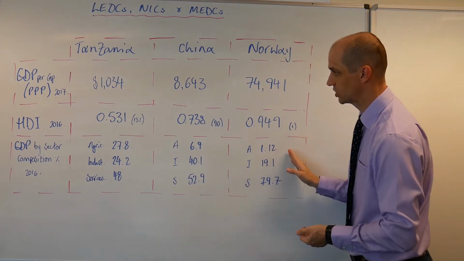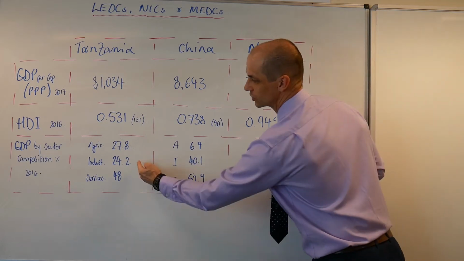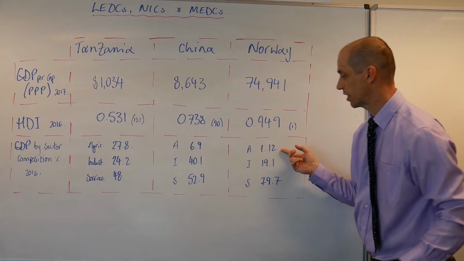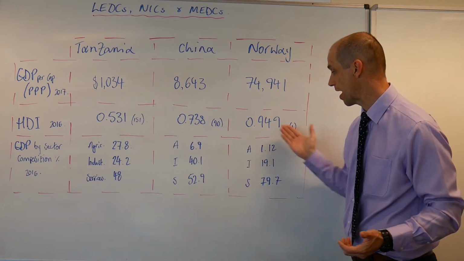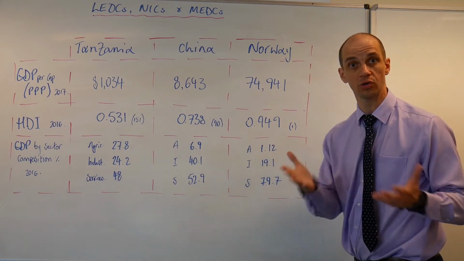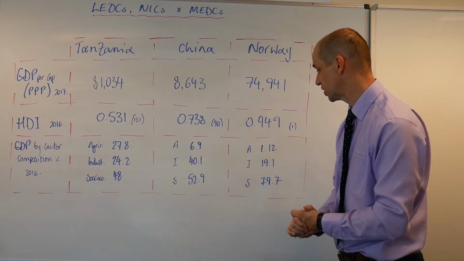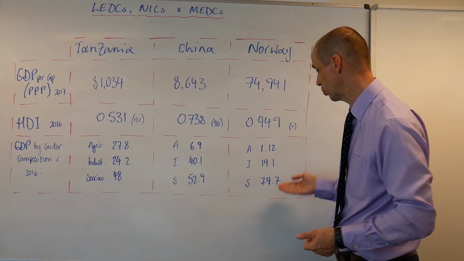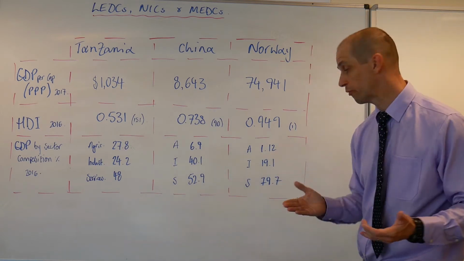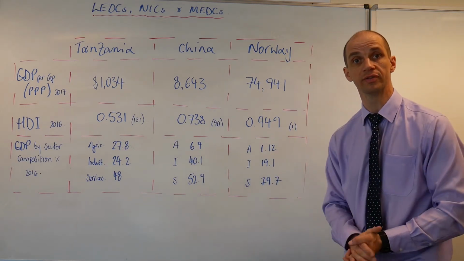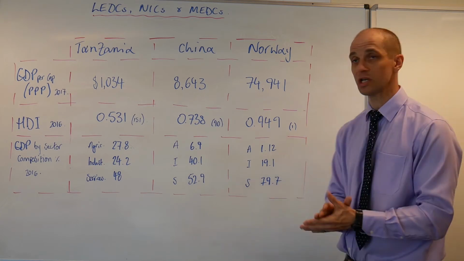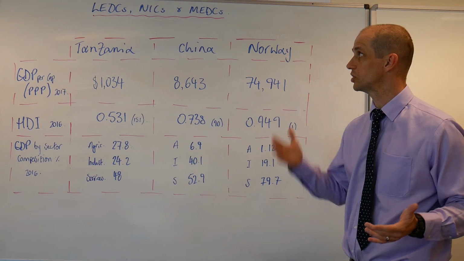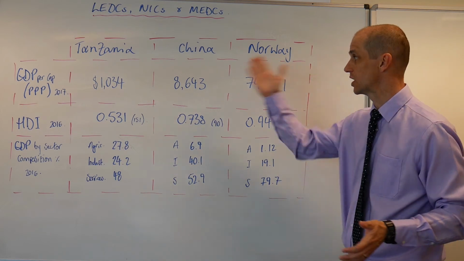Really interesting considering the differences between Tanzania and Norway here. Look at the fact that we have such a low level with regard to agriculture, 1.12. Then when it comes to the secondary sector, 19.1, and of course a real focus on tertiary services. Okay, so interesting stuff. I hope that really makes it clear to you as to what to expect when it comes to LEDCs, NICs and MEDCs.